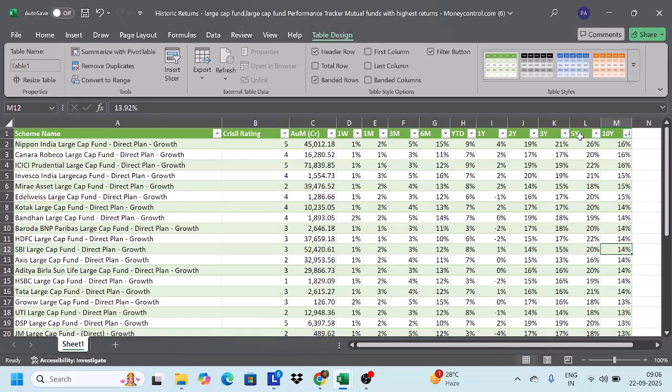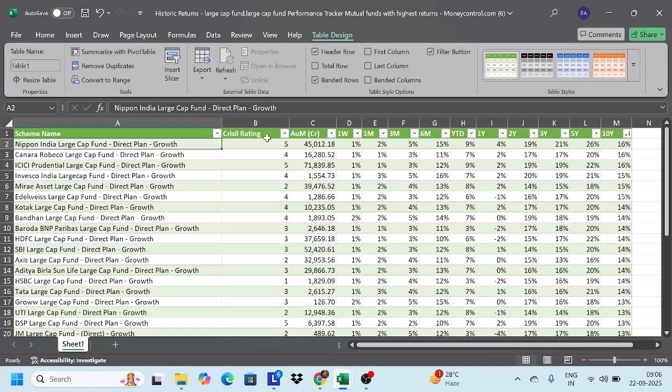from largest to smallest. So we know that in a 10-year time frame, the top performing fund is Nippon India Large Cap Fund. It's a direct plan and growth fund. Now, I'll tell you what a growth fund is. There are two categories, growth and dividend. So we should always put our money in a growth fund and not in dividend, because dividends are taxable every year.